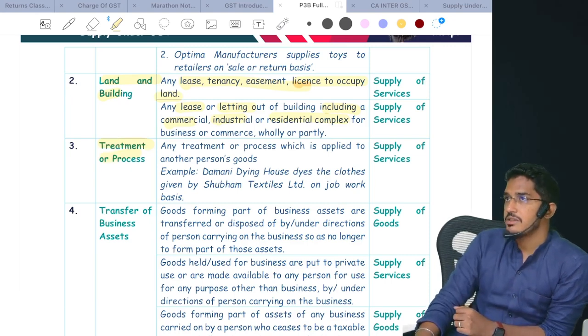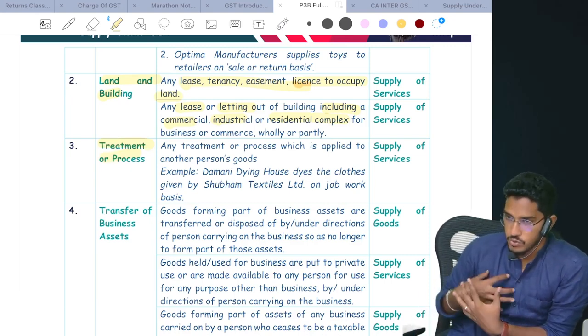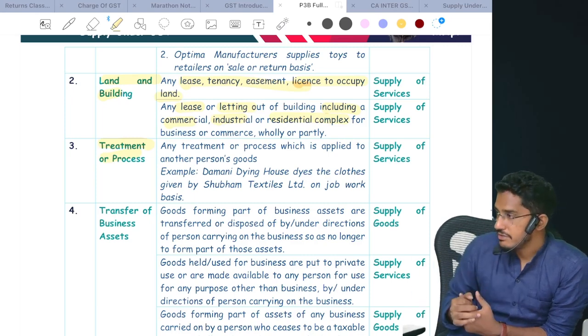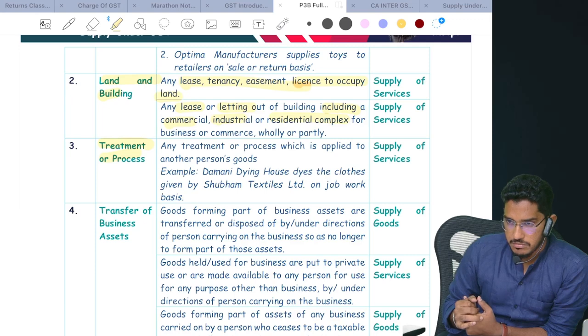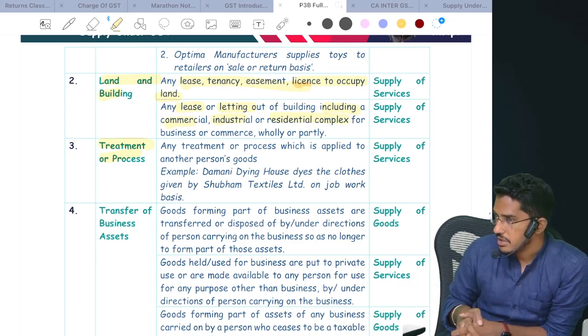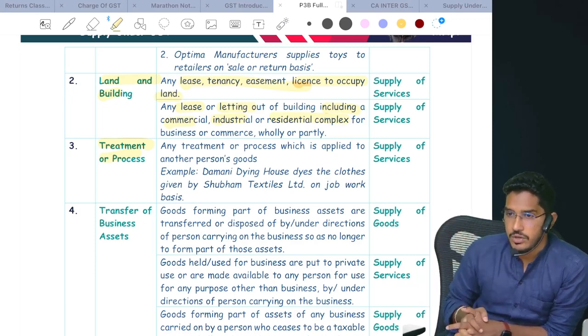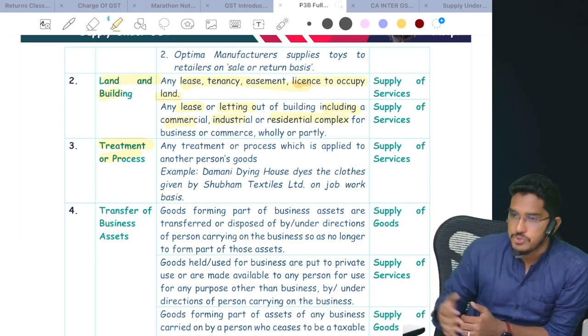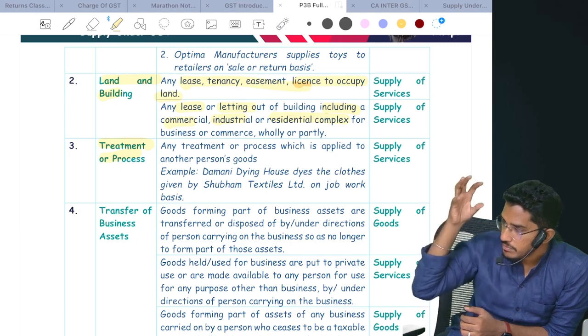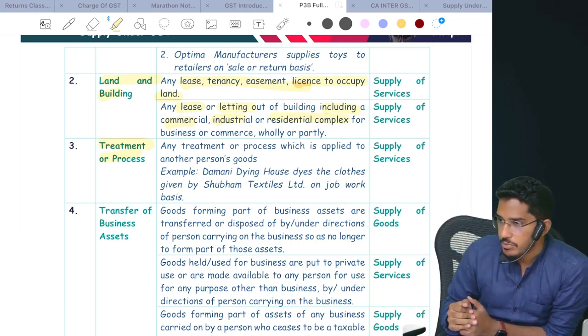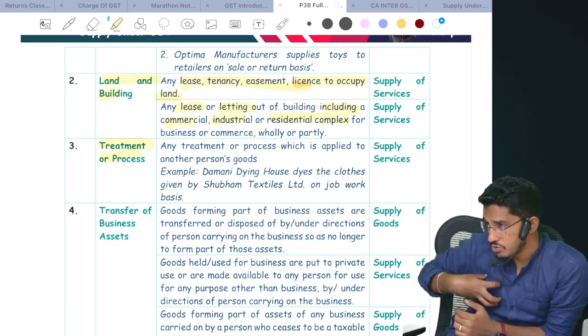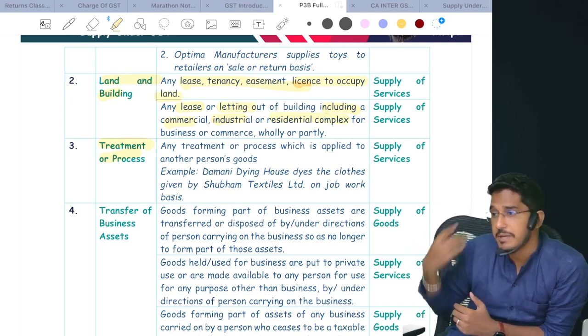So what do you mean by this? I have some goods, I'm sending them to you. Say for example, I'm a t-shirt manufacturing company and I have manufactured some 100 t-shirts. Now you are a person who is required to print a logo on it. So I am sending those t-shirts to you. You will treat that product or perform some work on my goods. So you are printing the logo and giving it back to me.